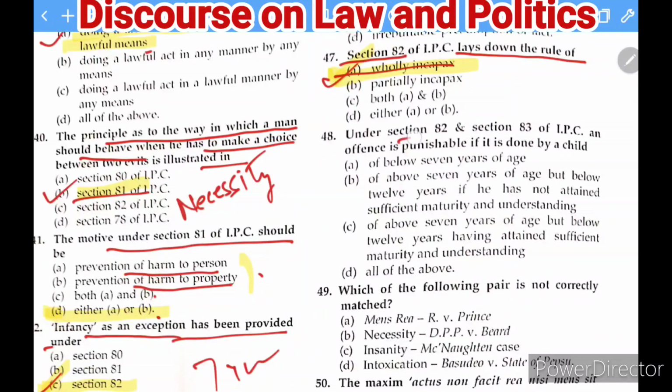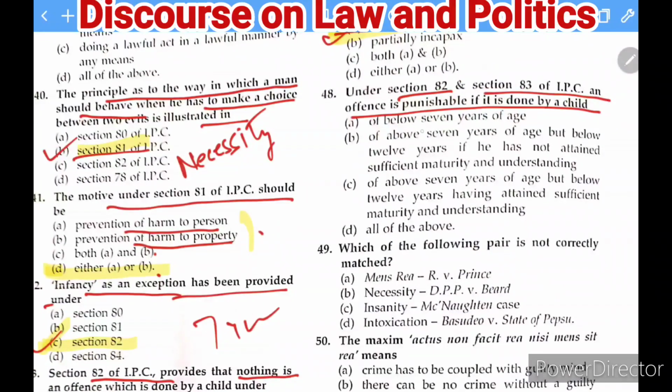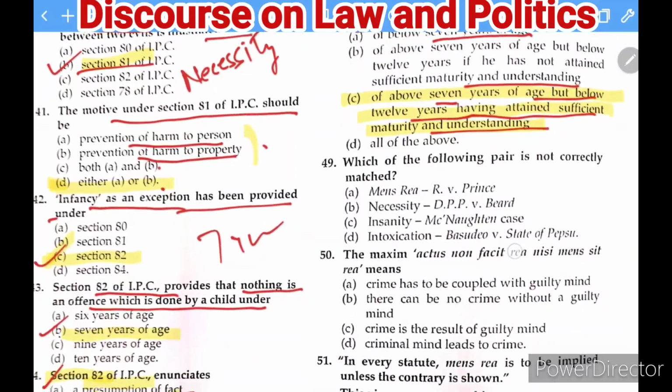Next question, under section 82 and 83 of the IPC, an offence is punishable if it is done by a child. And the options which are given here: of below 7 years of age; of 7 years of age but below 12 years of age, if he has not attained sufficient maturity and understanding; of 7 years of age but below 12 years, having attained sufficient maturity and understanding; and D, all of the above. So what you find is that it is this one, C here. It is about above 7 years of age but below 12 years of age, having attained sufficient maturity and understanding. Okay.